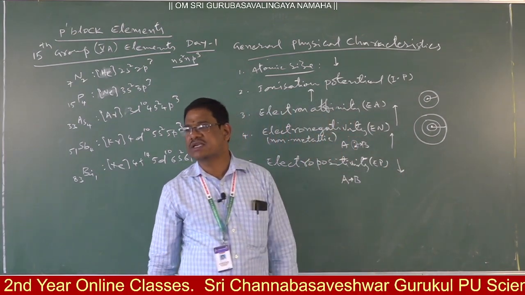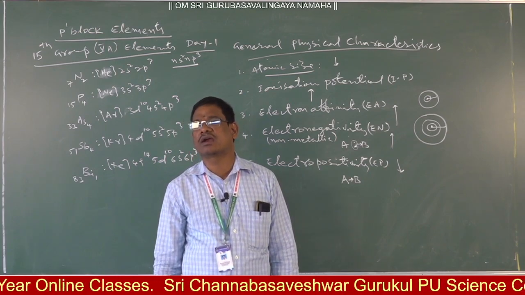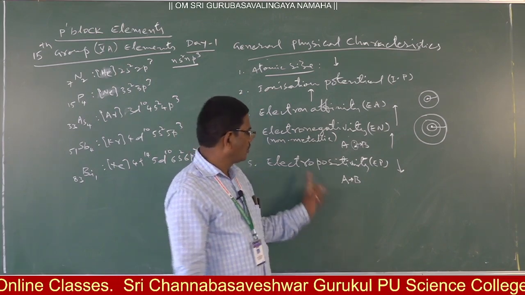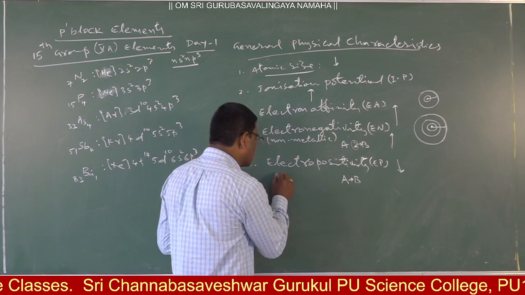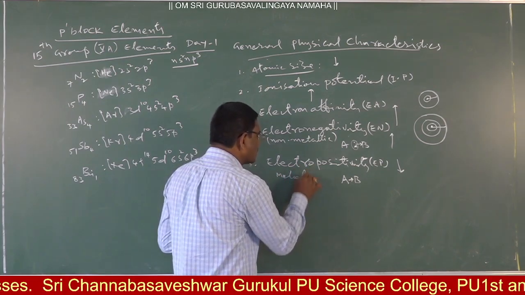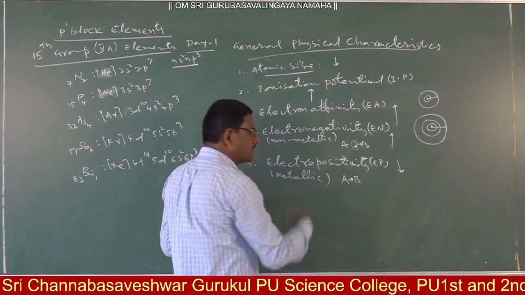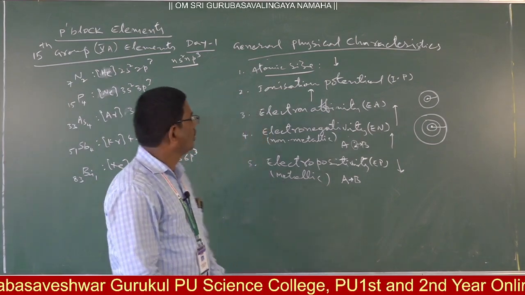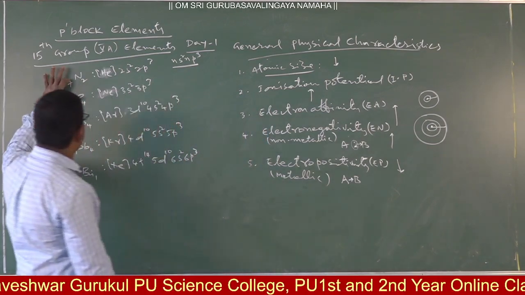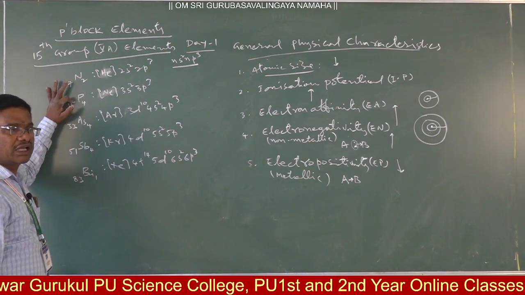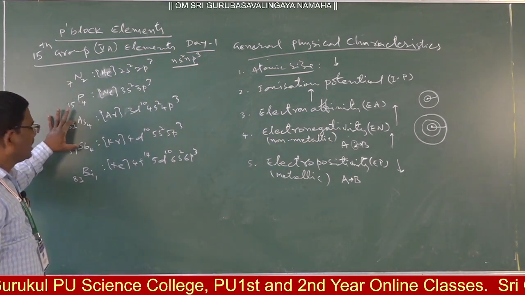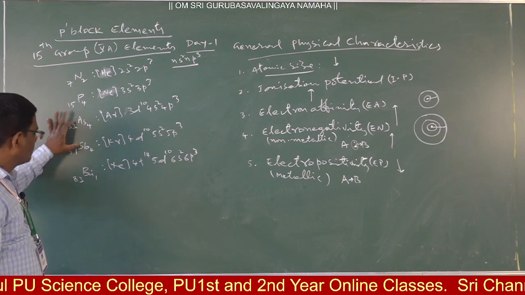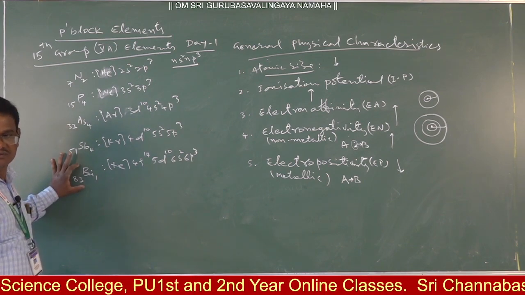Down the group, atomic size increases and the ability to lose an electron increases. Therefore, electropositivity is nothing but metallic nature. So metallic nature increases down the group, and non-metallic nature decreases. Nitrogen and phosphorus are perfectly non-metals, arsenic and antimony are metalloids, and bismuth is a radioactive metal.